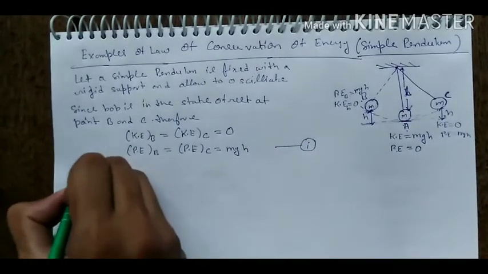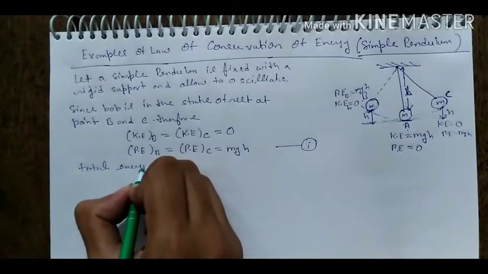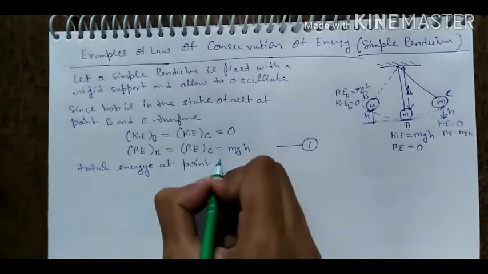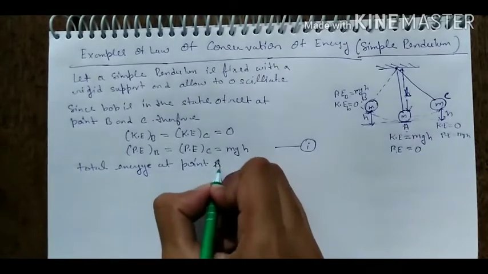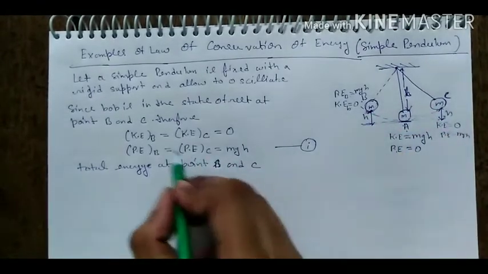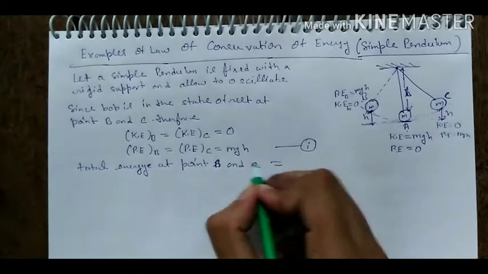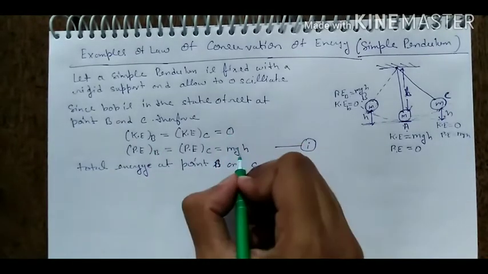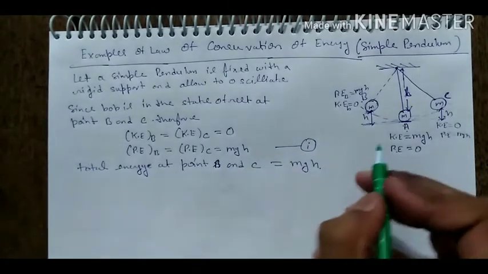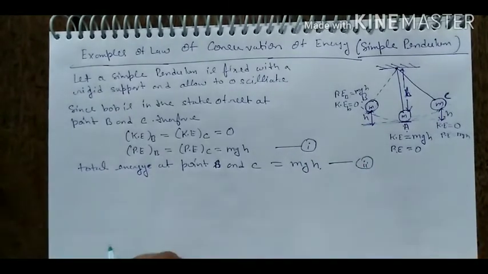Total energy at points B and C. Total energy means the sum of kinetic plus potential. Kinetic is 0 and potential is mgh. Then the total energy will equal mgh. Okay, and we consider this as equation number 2.